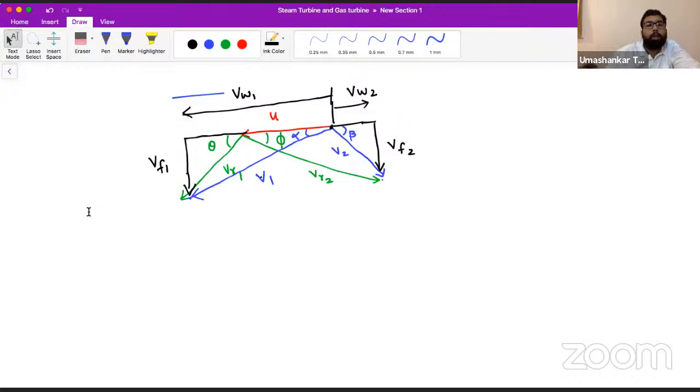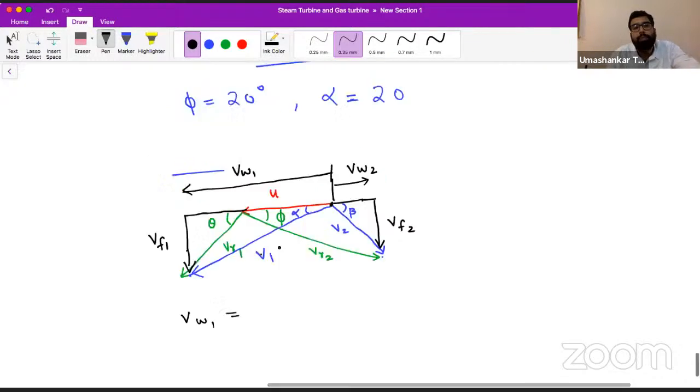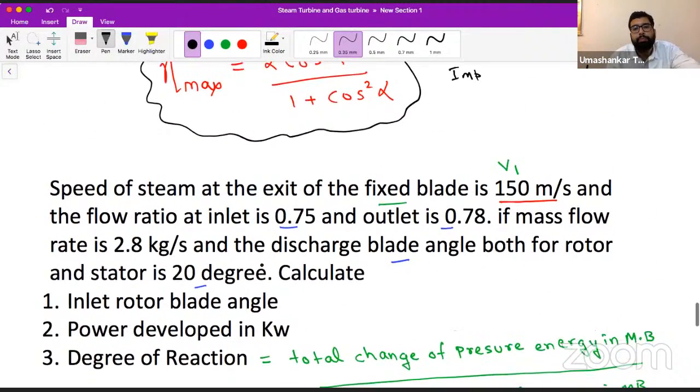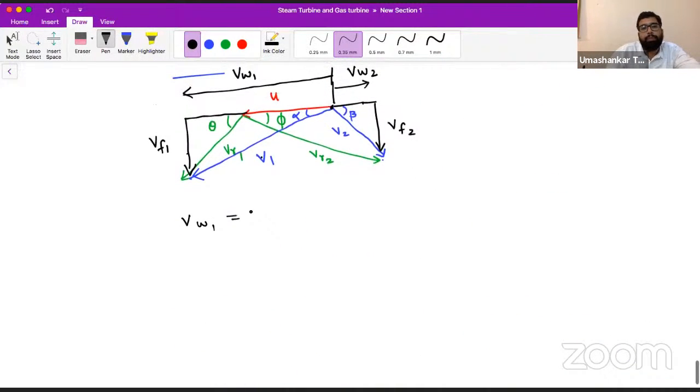So we require theta. For theta, we require all the velocity values. Let's go and find these values. Can we find VW1? Yes, we can. VW1 is V1 cos alpha.